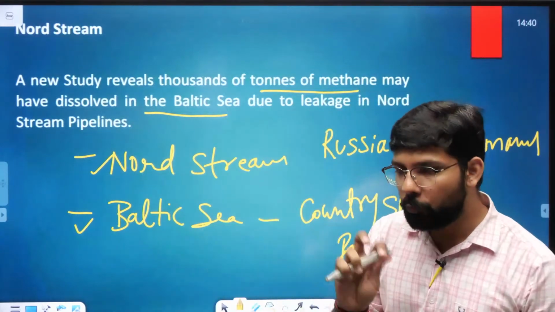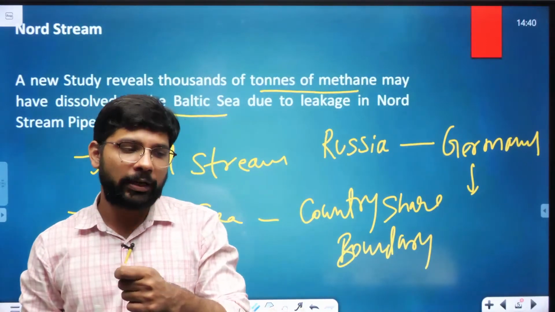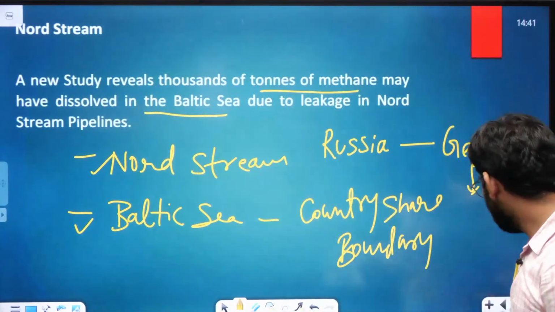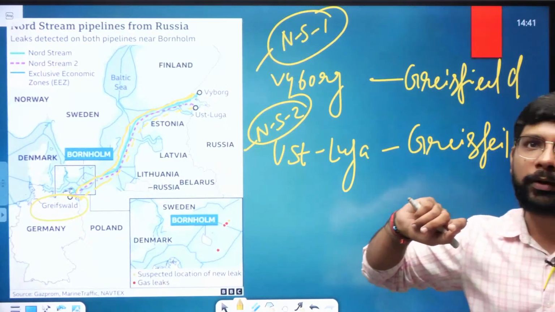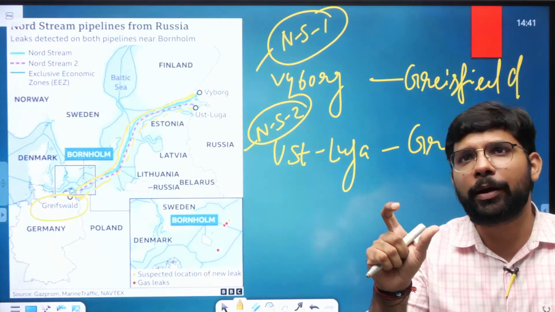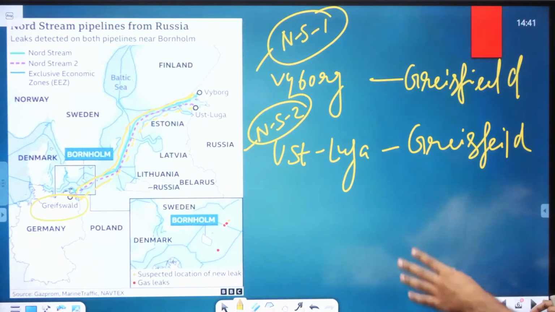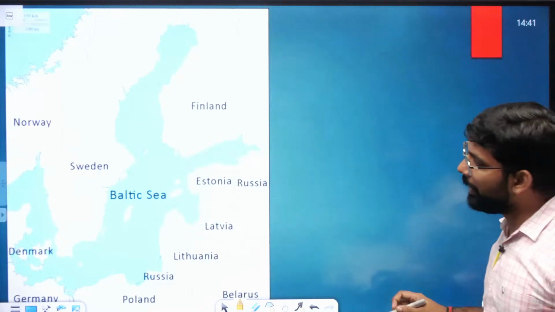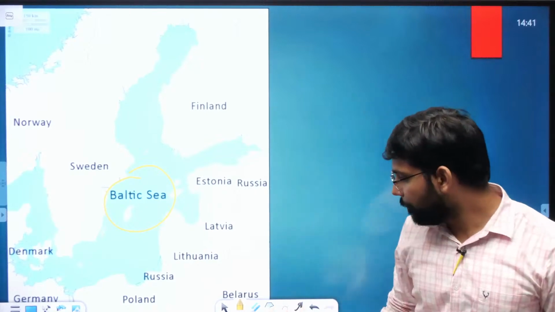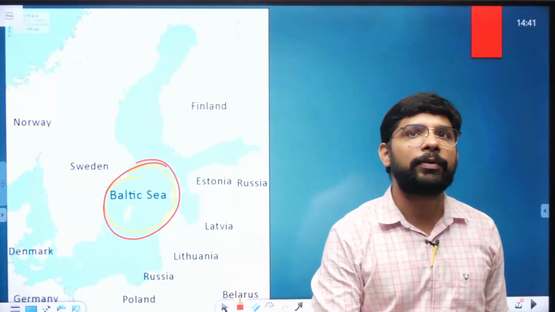Nord Stream has two pipelines, Nord Stream 1 and Nord Stream 2, both from Russia to Germany, one from Ust-Luga and the other from Vyborg. In the Nord Stream pipeline, you can see it is near the Baltic Sea. So we should focus on the countries bounding the Baltic Sea. Which countries share their border with the Baltic Sea?